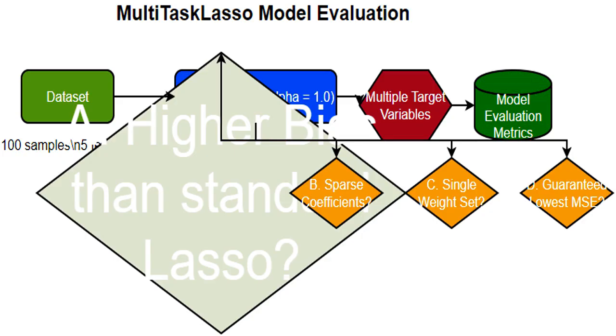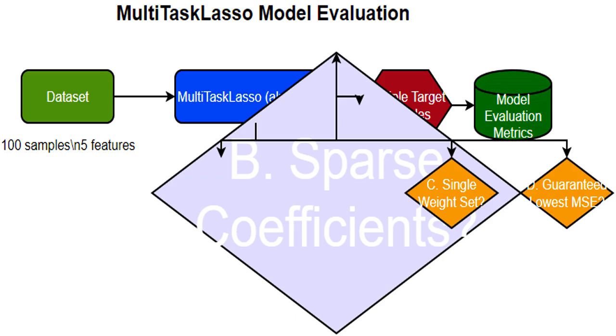I'm comparing the bias of my MultiTaskLasso model to a standard lasso model. Because MultiTaskLasso shares weights, it might be less flexible and therefore have higher bias. Because MultiTaskLasso uses L1 regularization, lasso's core component, I expect many model coefficients to be exactly 0. This sparsity is a key benefit of lasso.